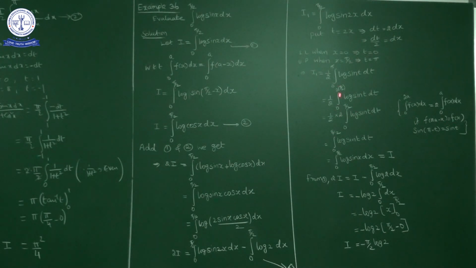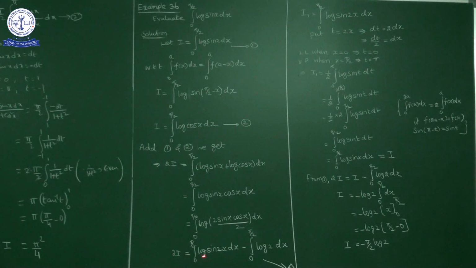So instead of calculating from 0 to pi, we can calculate from 0 to pi by 2 and multiply with 2. So we can write this as half into 2 times integral 0 to pi by 2 log sin t. Half and 2 get cancelled. So we have integral 0 to pi by 2 log sin t dt. Now t is a dummy variable, so in place of t we can write x. So we have integral 0 to pi by 2 log sin x dx. This is I only, from 1.